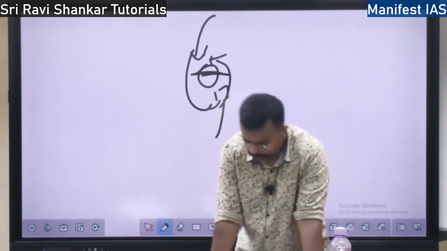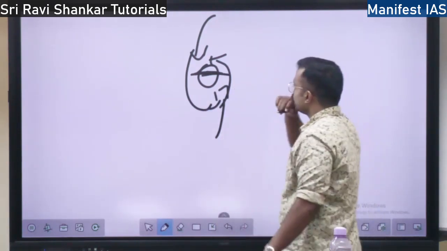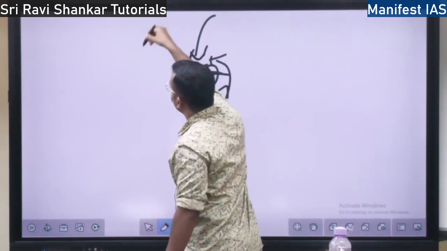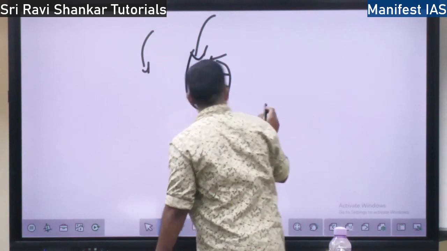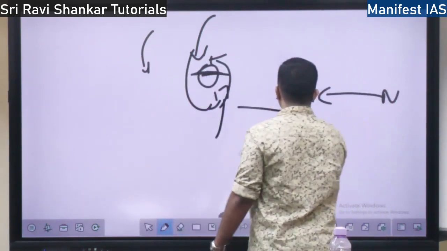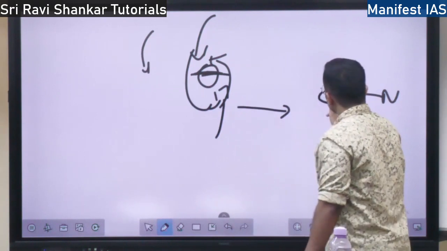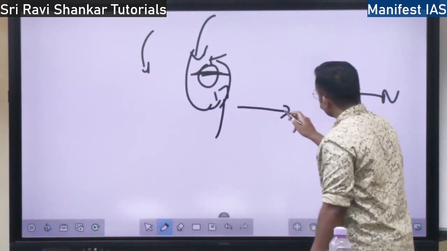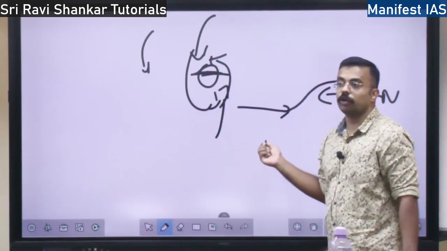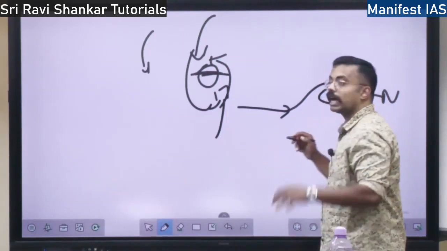So what happens here, when the cold air comes from the north and the warm air comes from the equator? The warm air will go above the cold air. Why? Because warm air has low pressure, cold air has high pressure.